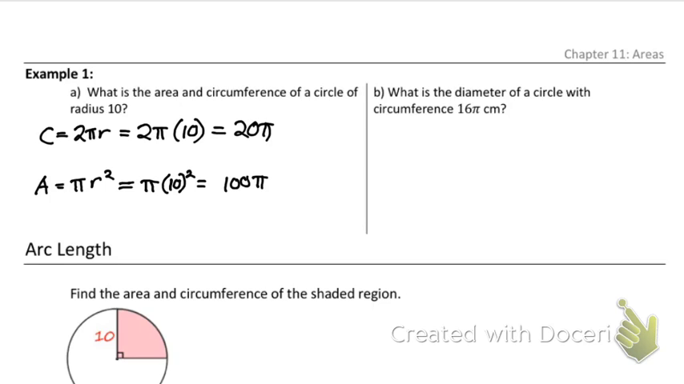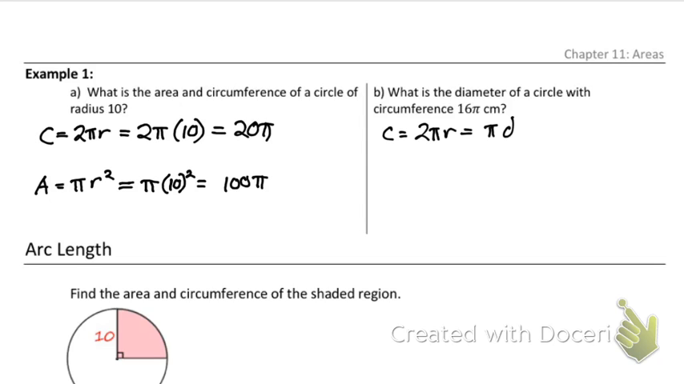Our next one says, what is the diameter of a circle with circumference 16 pi? What can I do for this one? Ethan? Do the pi times diameter. Yeah. Circumference equals either 2 pi r or it's pi times diameter.